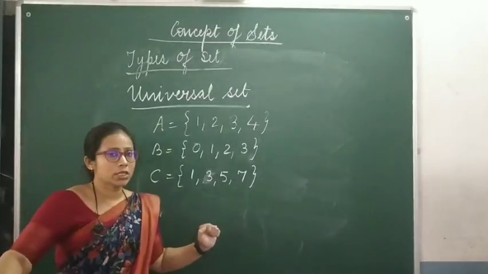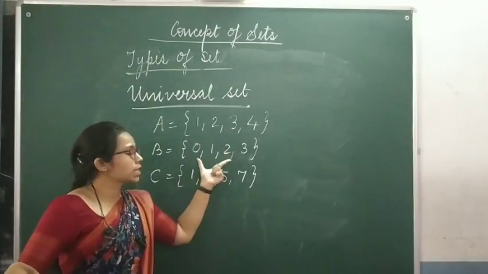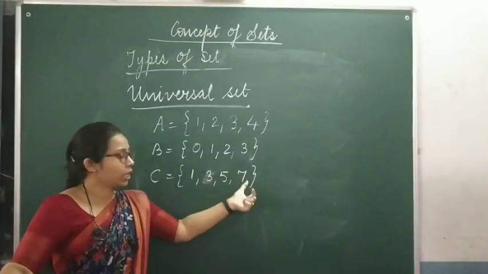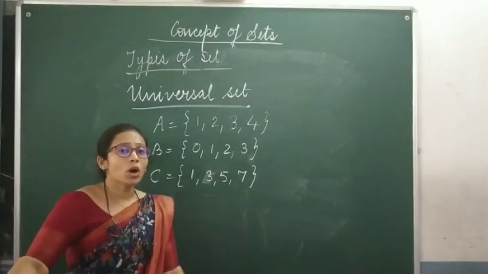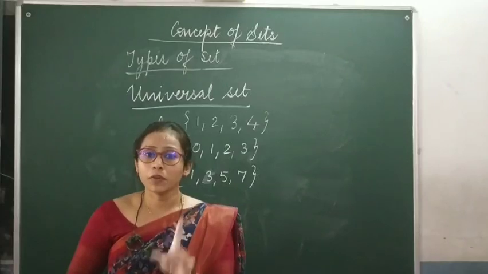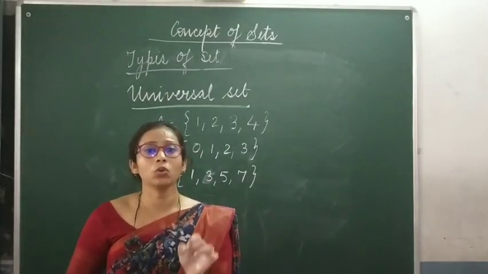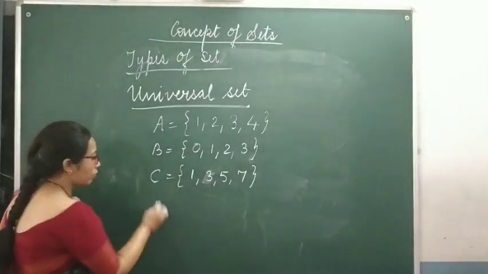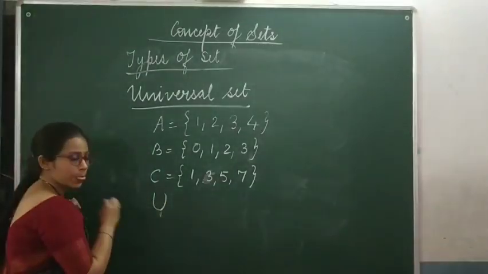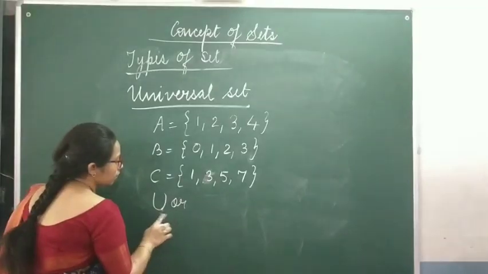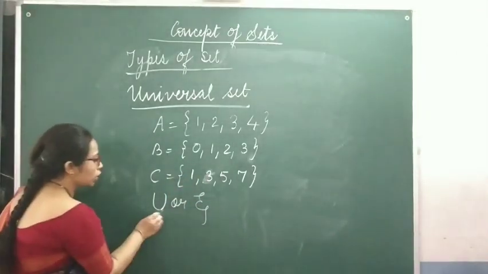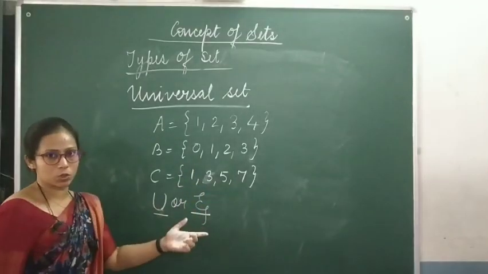Okay, now you can see that this set has 1, 2, 3, 4, this set has 0, 1, 2, 3, 4 and this set has 1, 3, 5 and 7. Okay, now what would be the universal set? First of all, let's see how to represent a universal set. A universal set is always represented by U or a sign made like this. Okay, first of all, a universal set is represented by this way.